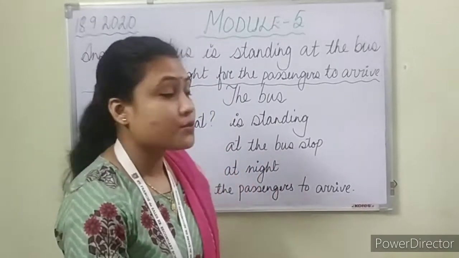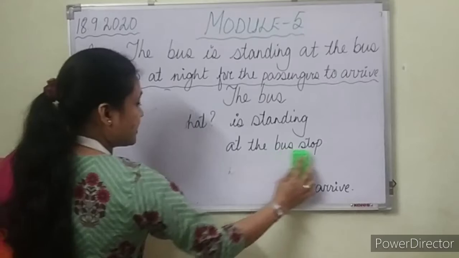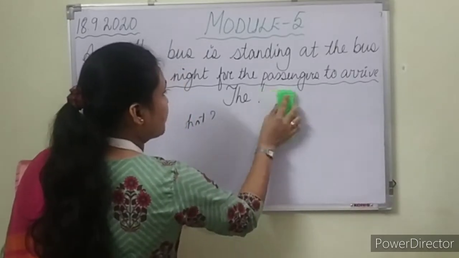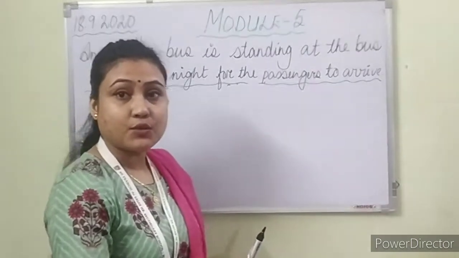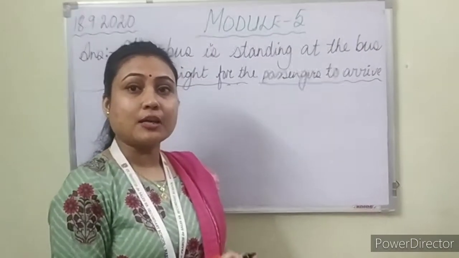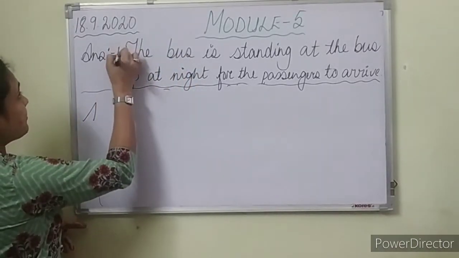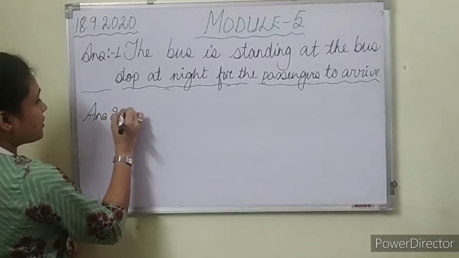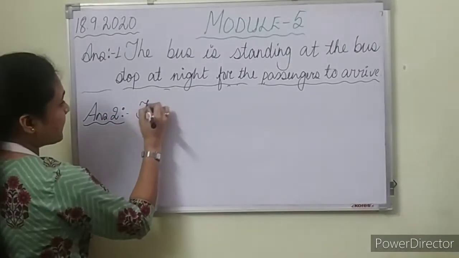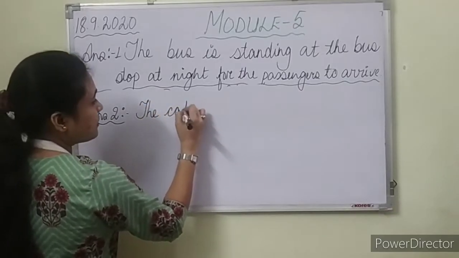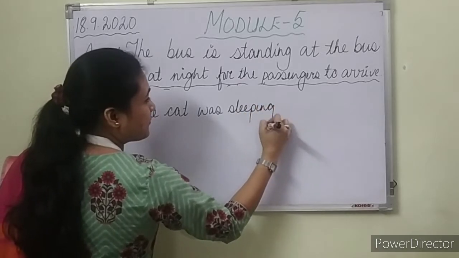Got it? So my dear students, only I'm going to write down the answers now. What I have dictated, please write down that in your book. The material again will be sent to you on the Google Classroom. You please check there. For now, I'm just writing the answers on the board. So it was answer number 1, answer number 2. The cat was sleeping.